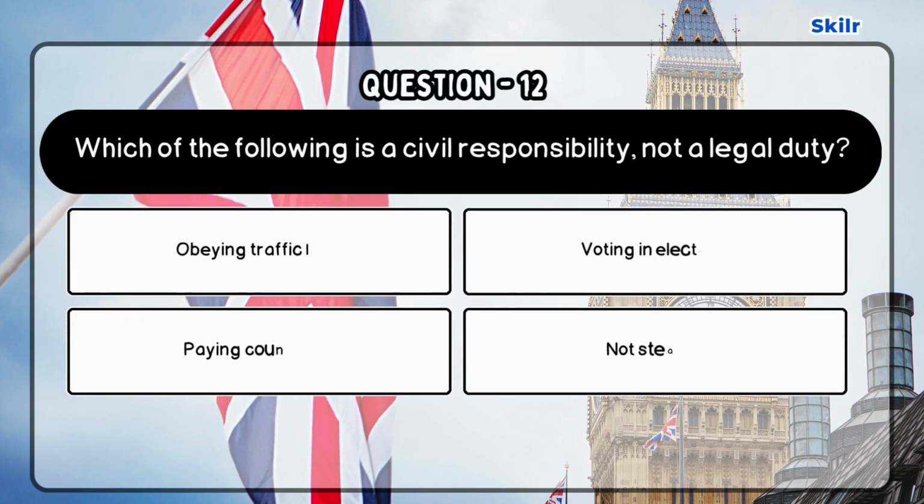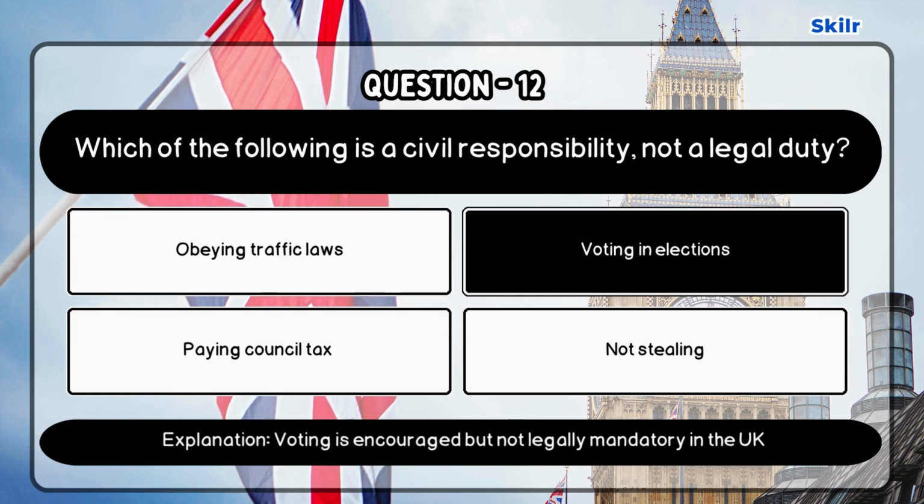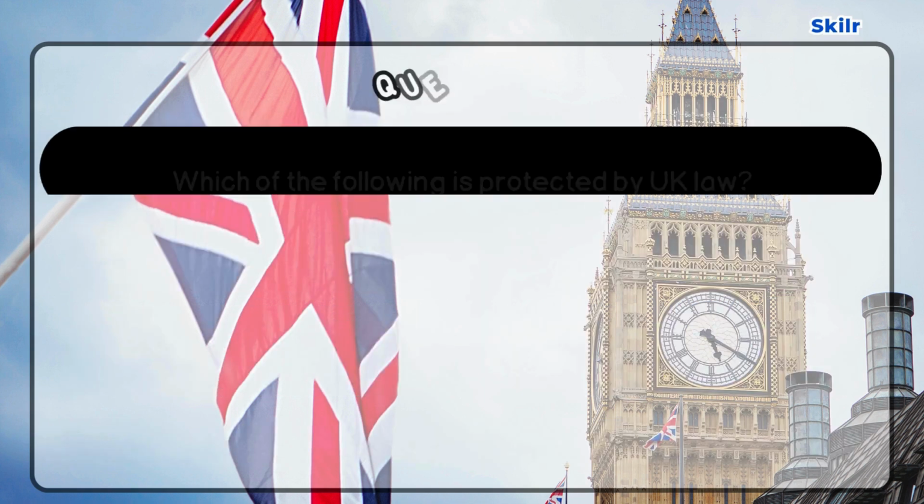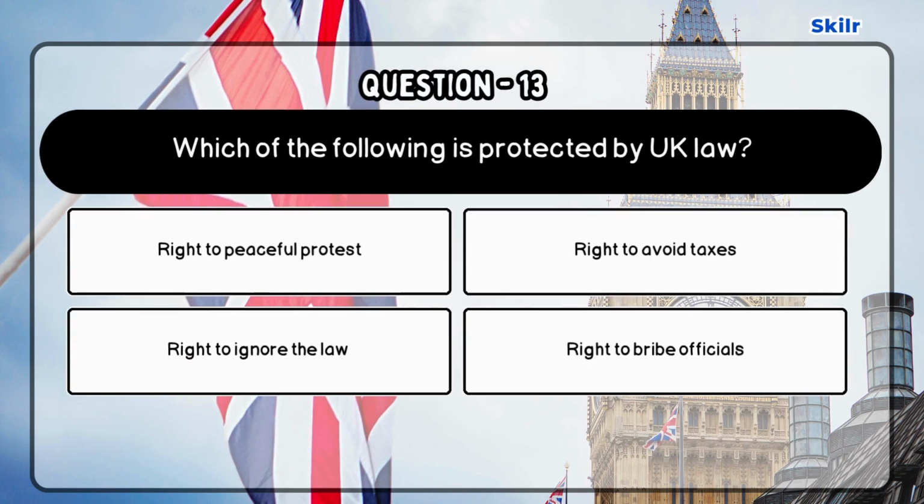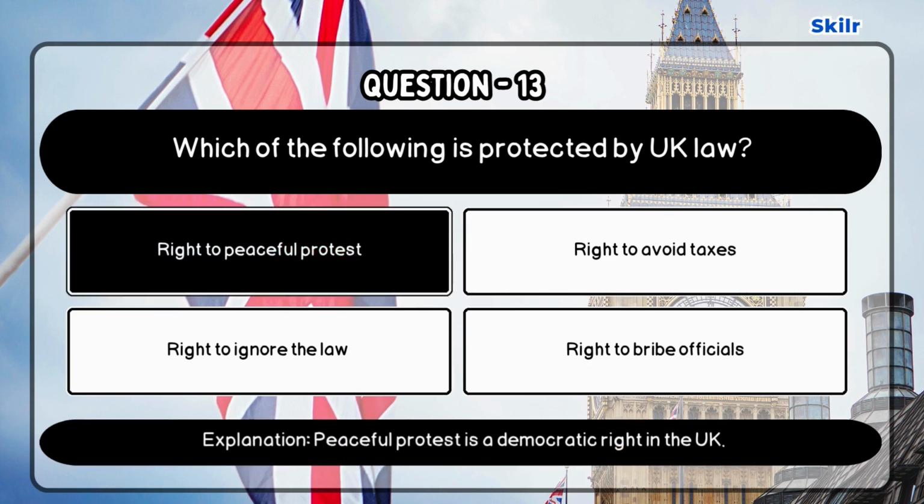Question 12. Which of the following is a civil responsibility, not a legal duty? Correct answer is voting in elections. As voting is encouraged but not legally mandatory in the UK. Question 13. Which of the following is protected by UK law? Correct answer is right to peaceful protest. As peaceful protest is a democratic right in the UK.